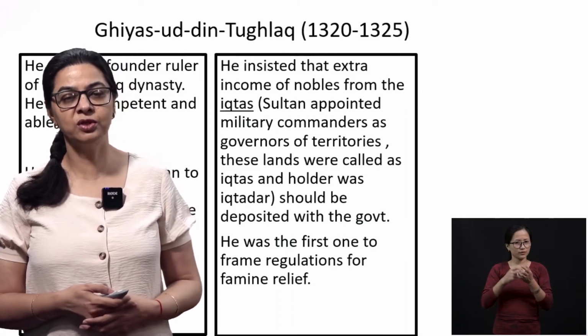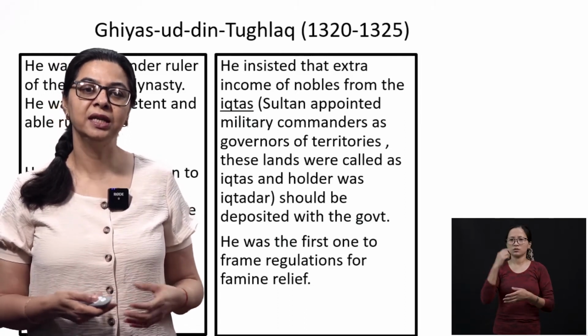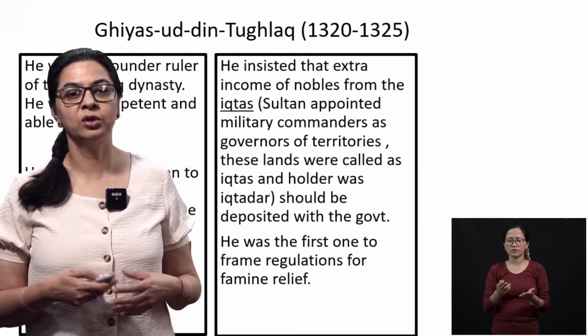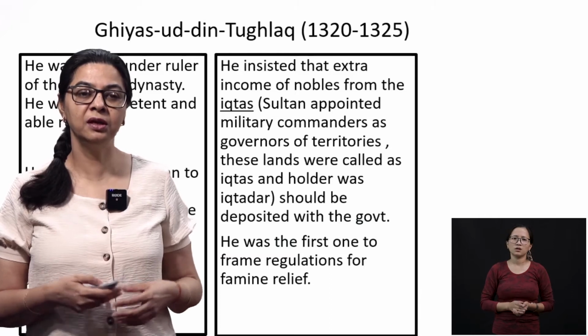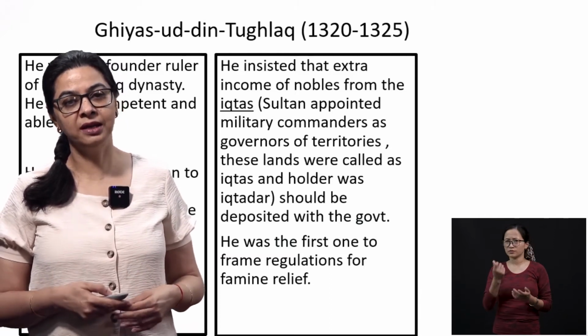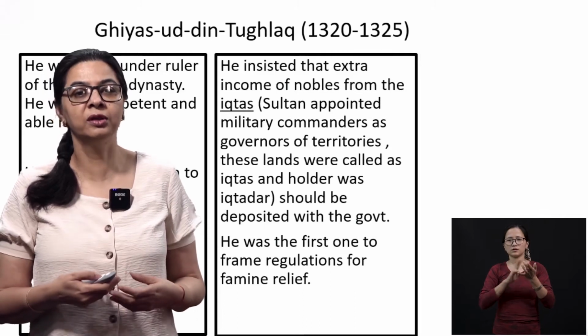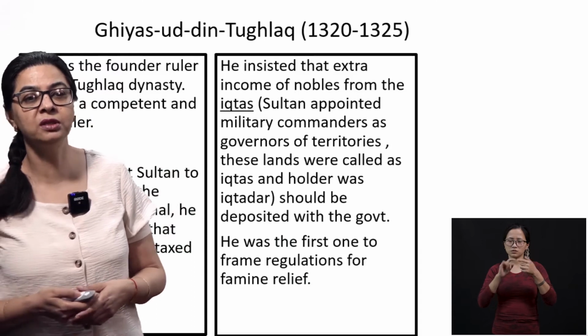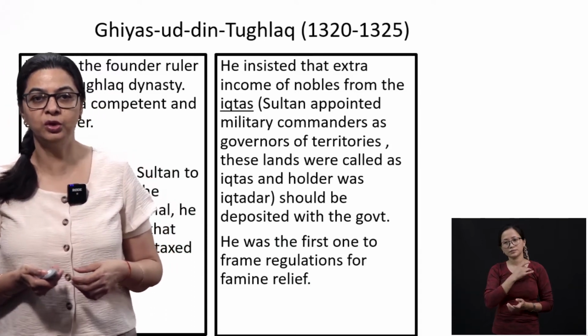So he was the first one who thought of this, and he started regularizing that if the farmers are not able to give anything, it is absolutely fine, and they have to be either taxed lightly or given no taxes. So he was an able, competent and also a generous ruler.